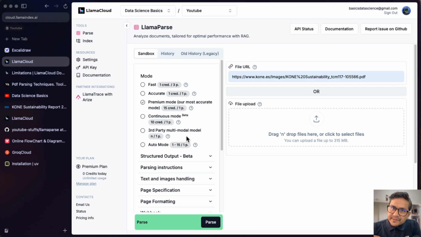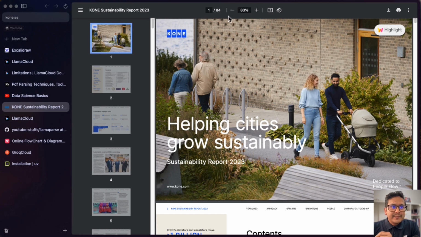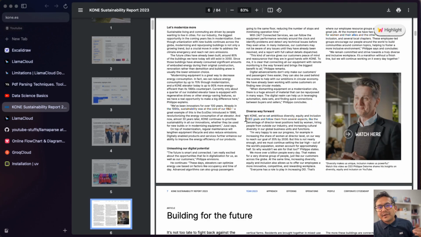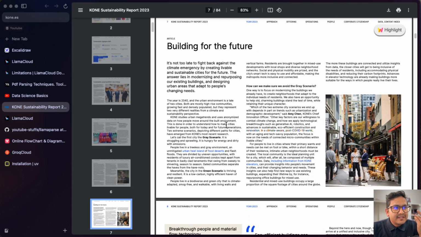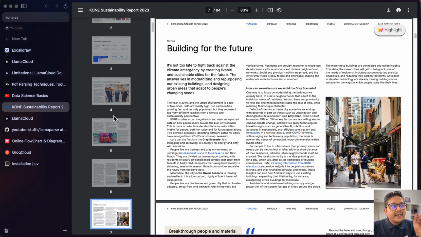Okay, so now let's first go with the file URL. I have this page here, the sustainability report of Kone 2023. This is an 84-page document. So let's say that I don't want to parse all the different things. What I can do is, let's say that I just want to parse this page number 7, right? And this is page number 7, right?